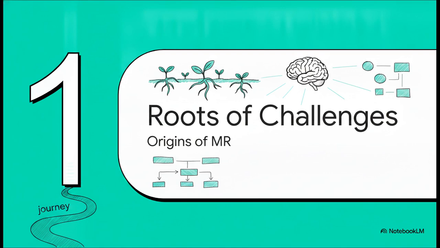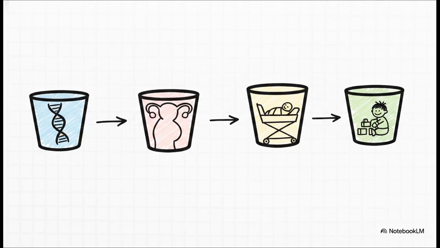Roots of cognitive challenges. Understanding a learner's journey really has to start right at the beginning. To effectively educate, the clinical framework insists we first categorize the root origins of mental retardation. The source material breaks these causes down into 4 distinct chronological buckets. It's basically a developmental timeline. First up, we have genetic factors, so things like chromosomal abnormalities or defective genes that are present before conception even